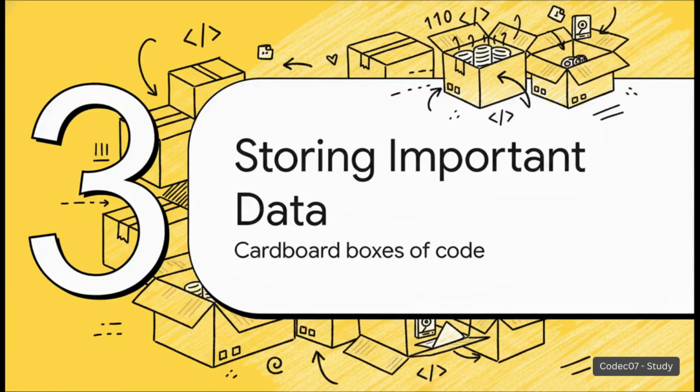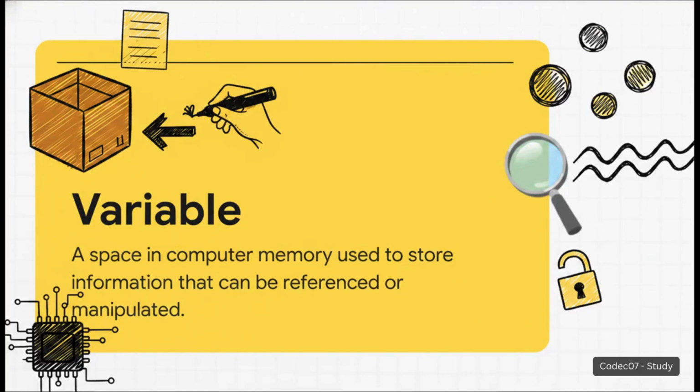Okay, part three, storing your important data. Think of these as the cardboard boxes of your code. Once you can successfully give the computer instructions, you need a way to help it remember dynamic, changing data, like a player's score in a game. We do this using a variable. A variable is just a designated space in the computer's memory used to store information. To make this super concrete, imagine a regular old cardboard box. You take a Sharpie, write score on the outside, and toss a piece of paper with the number 10 inside. As the game progresses, you can open that box, erase the 10, and write 15. The physical cardboard box stays exactly the same, but the data inside is constantly being swapped out and manipulated.